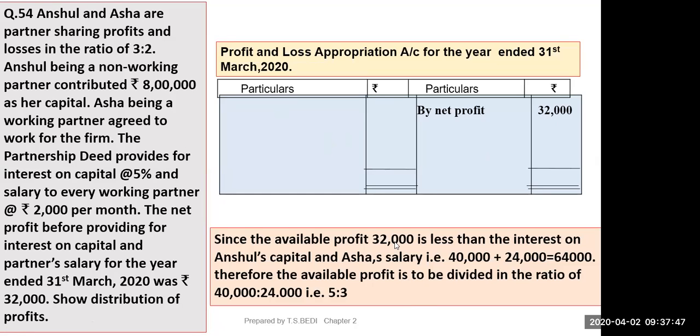Since the available profit 32,000 is less than the interest on Anshul's capital and Asha's salary, means 40,000 तो उसको देना है and 24,000 we have to give as salary. So total amount to be paid is 64,000. But we have only 32,000. ठीक है. It means the available profit is to be divided in the ratio of 40,000 is to 24,000, that is 5:3. ये मैंने पहले भी कराया था. Either you can use this ratio or you can write 32,000 into 40,000 upon 64,000 to Anshul and 32,000 into 24,000 upon 64,000 to Asha.